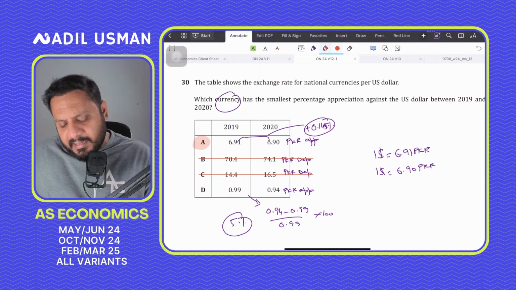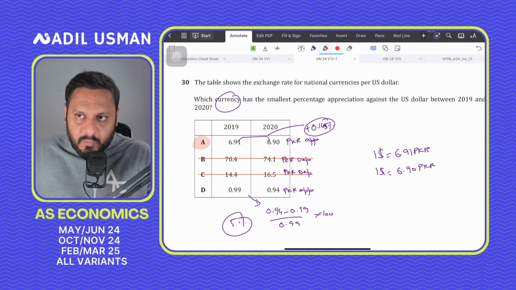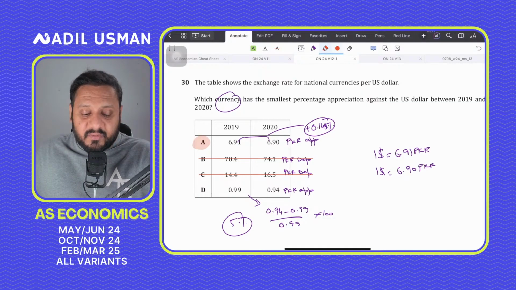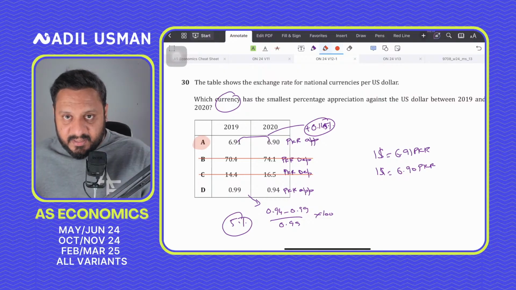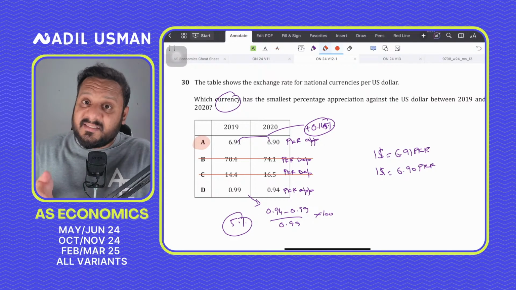I'll be very honest: some students would be very good in paper 2, but a lot of students would screw up their grade just because of P1. I don't want to demotivate you, but I'm just telling the reality that we have seen students get A's in P2 and C's in P1.